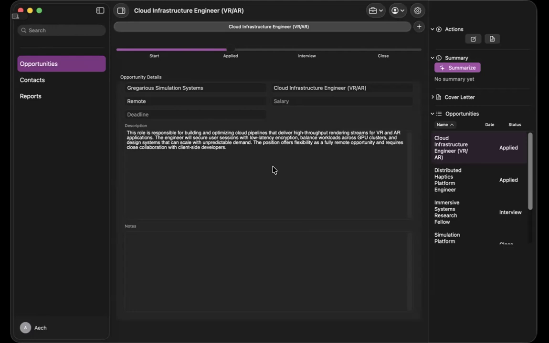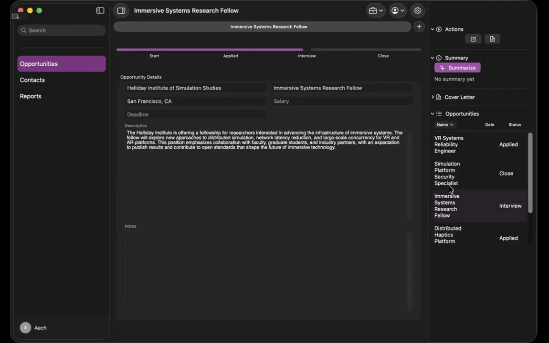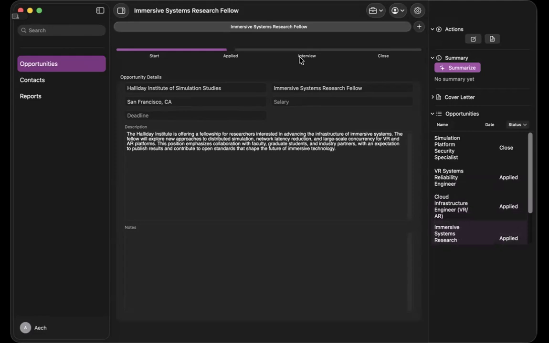And what we have here are our opportunities, which are new jobs. And you can create a new opportunity by coming up here and selecting new opportunity. And then you fill in the information that you're going to use. In the future, I may automate this, but currently it's a by hand thing. And you can see you can get multiple different jobs. You can list them by name, sort them by name. You can sort them by status. You can set the status up here, which changes the ordering over here if they're by status.